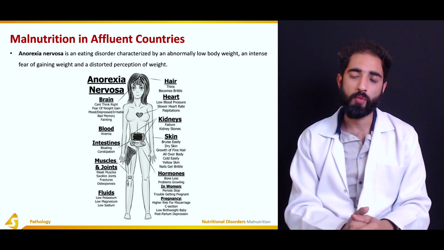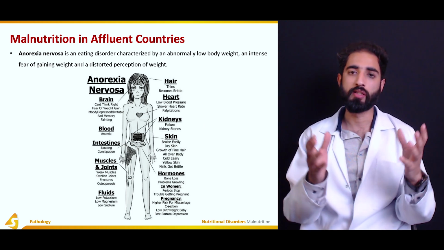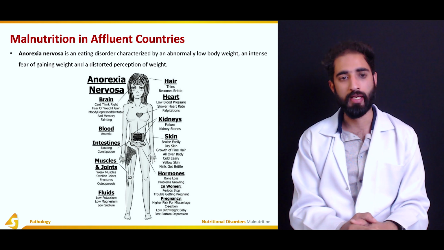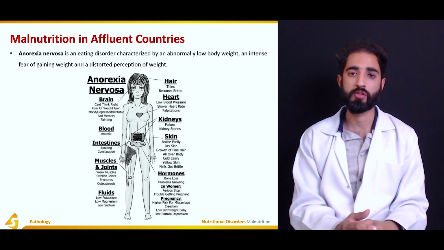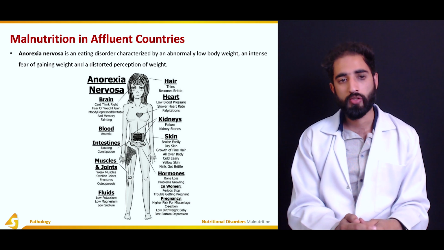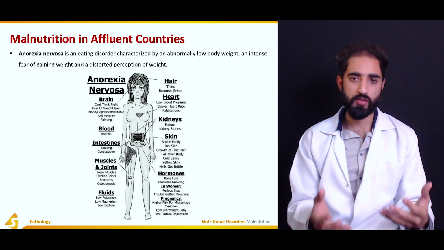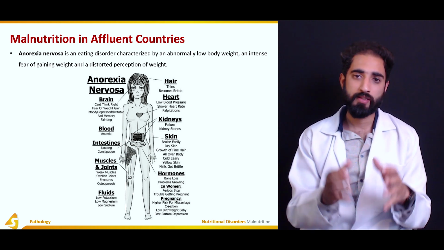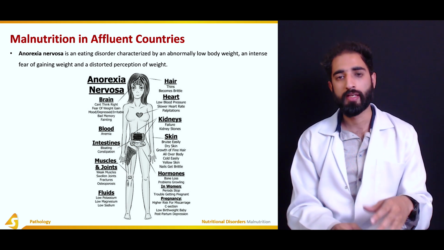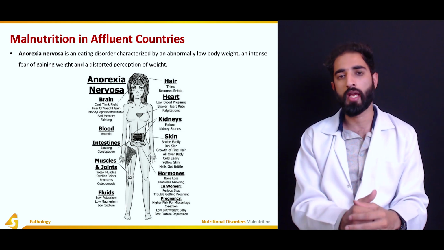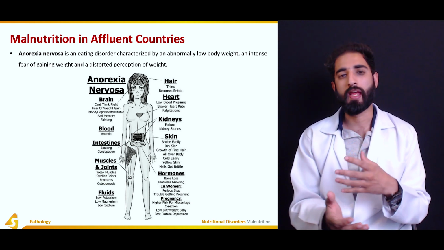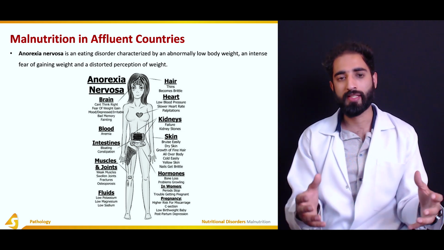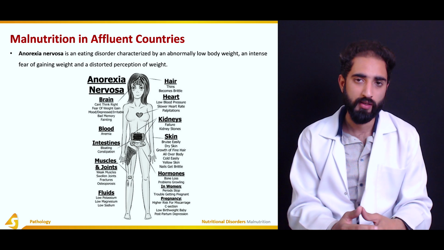Now, another very common malnutrition-related issue in developed countries is anorexia nervosa, which is most commonly found in young females. Anorexia nervosa is an eating disorder characterized by abnormally low body weight, and even in the presence of a low body weight, the person has an intense fear of gaining weight, which results in an abnormal or deficient diet, and the person has a distorted perception of weight.